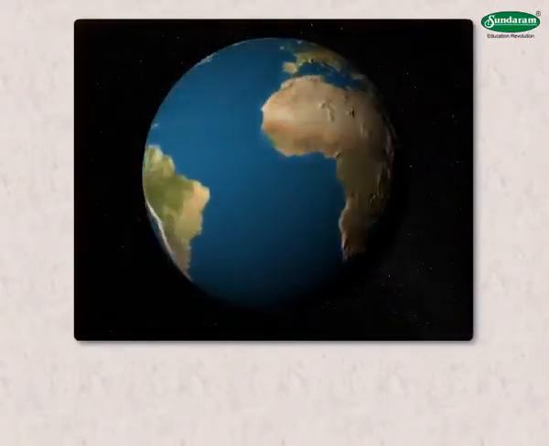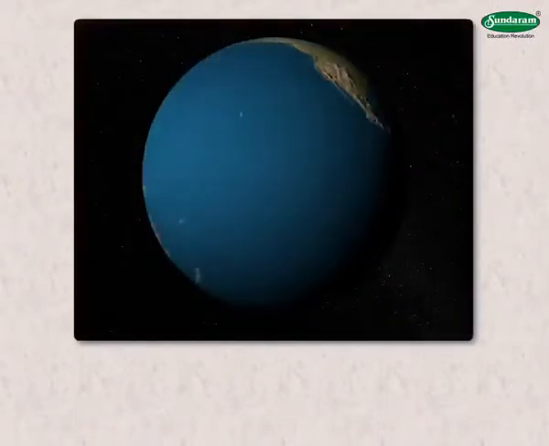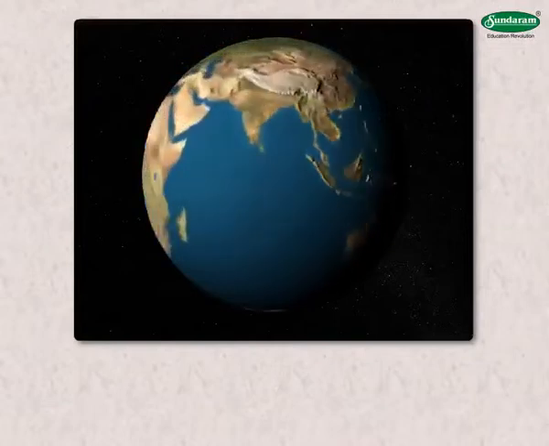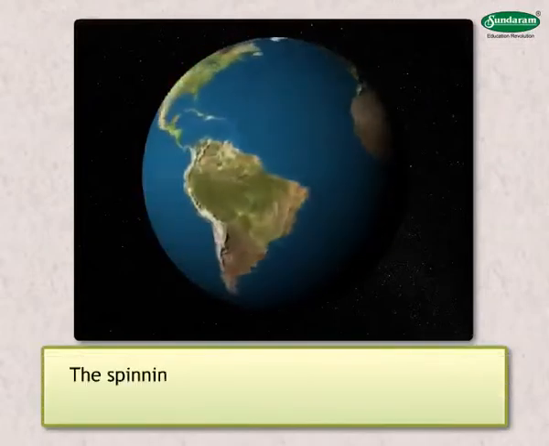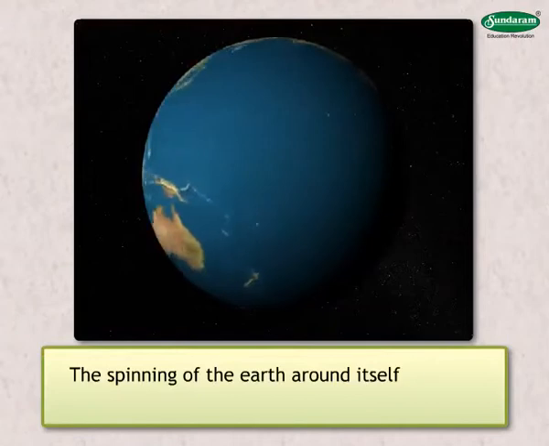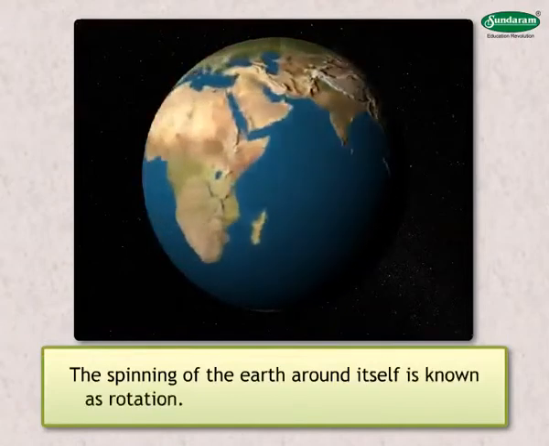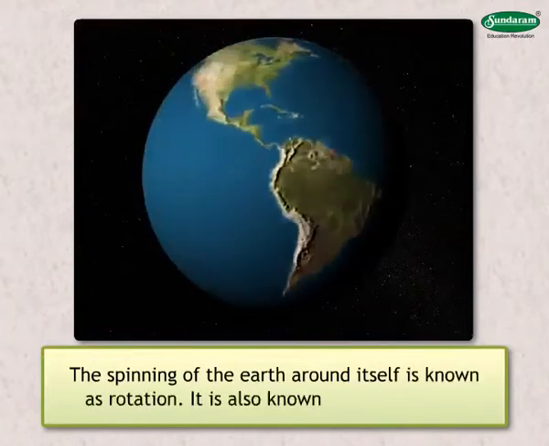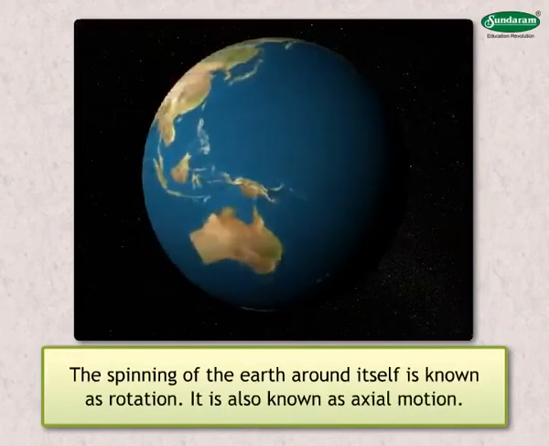The Earth rotates on its axis. It means that it turns around itself. The spinning of the Earth around itself is known as rotation. It is also known as axial motion.